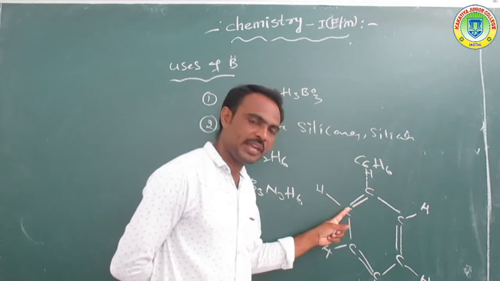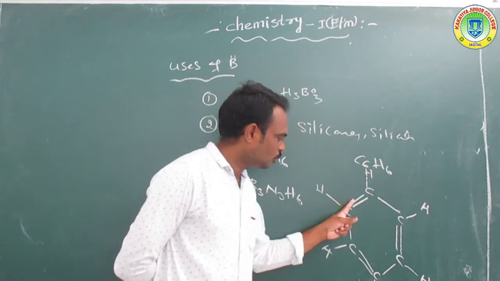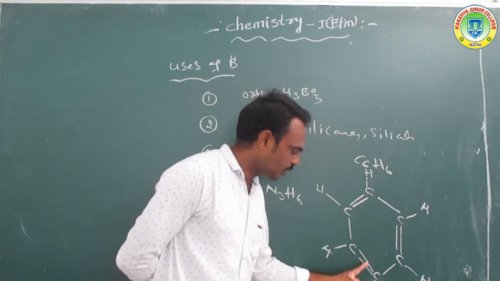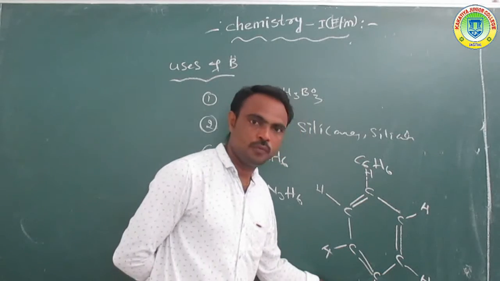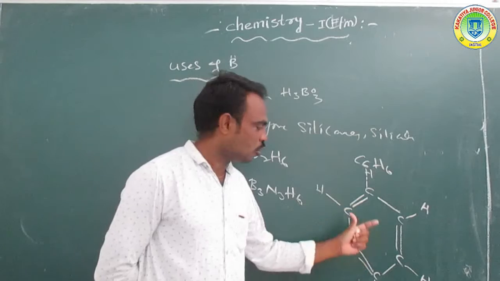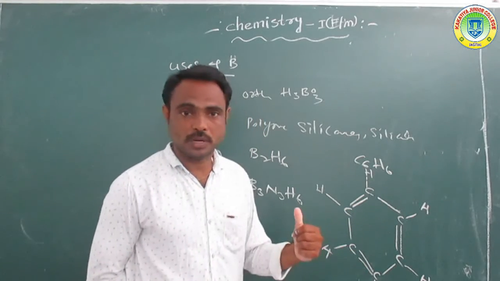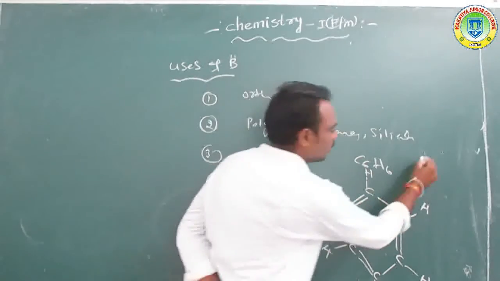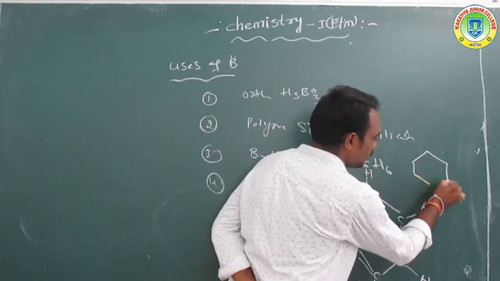Suppose for example we have taken another carbon, 1, 2, 3, 4. 4 bonds. Each carbon must contain how many bonds? 4 bonds. So another form of benzene.